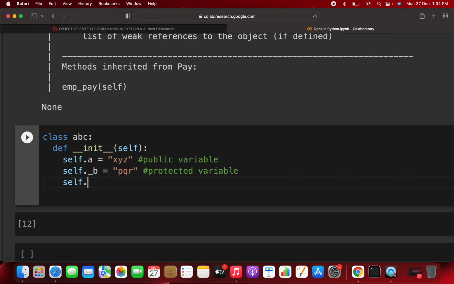Then lastly you write self._c. What do you mean by underscore c? You are writing underscore c, meaning you are making this variable a private variable. Clear?